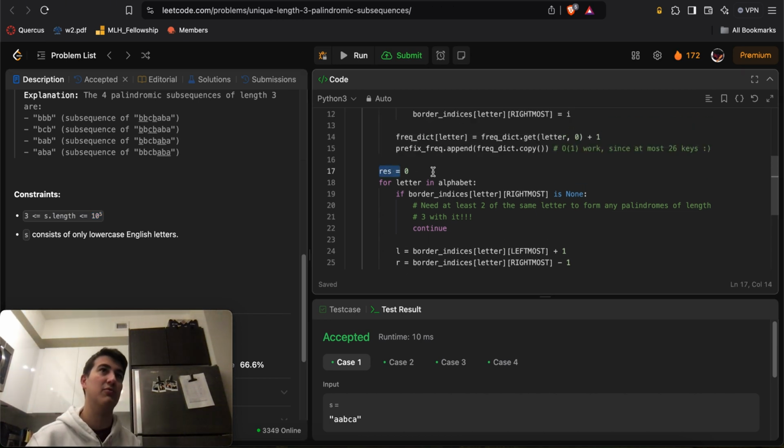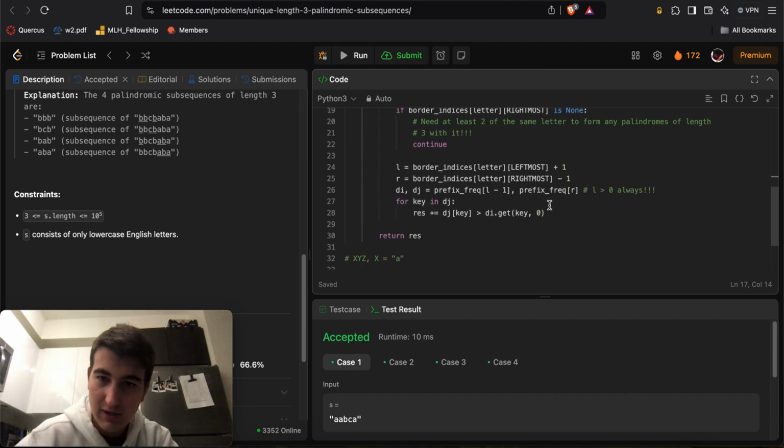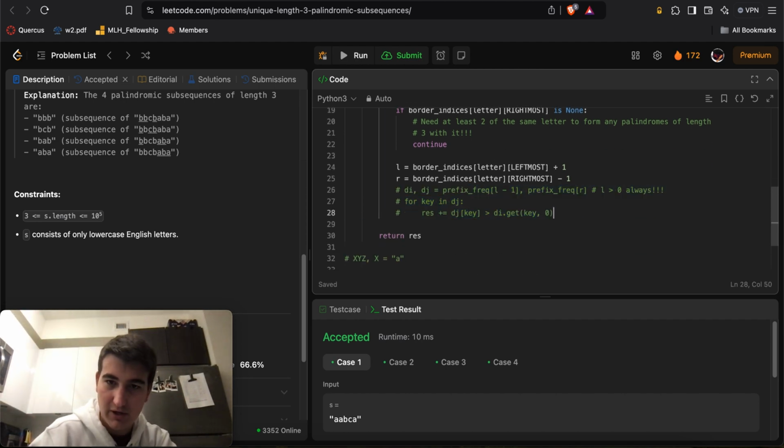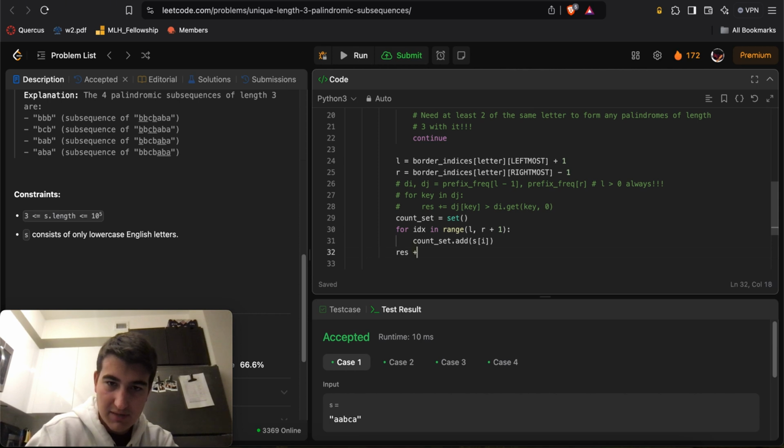Between the leftmost and rightmost index, I want to count the number of unique elements, right? And one way that you could do that is this: set s equal to a set, and here I can just do for index in range L and R inclusive, s.add of s of I, or here we'll call it count set, just because s is already the string name, and then res plus-equals length of count set, right? And so something like this might work.